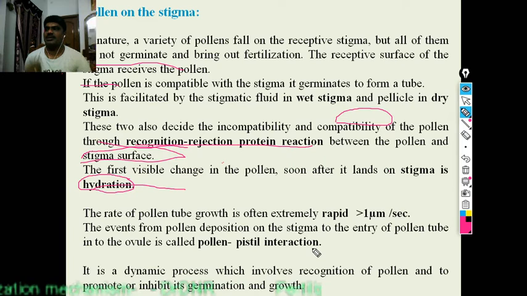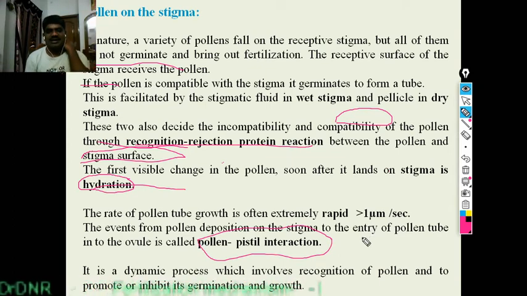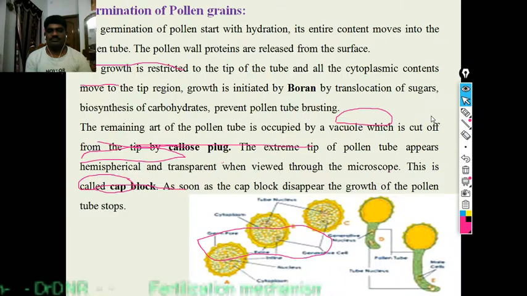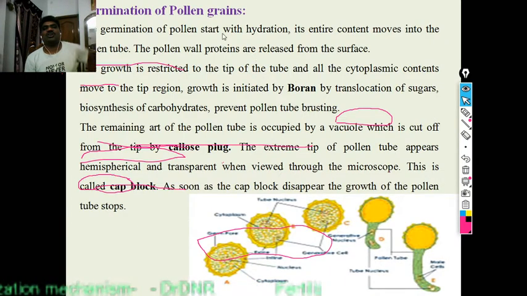The promotion or inhibition of the growth depends on pollen and pistil interaction. Pollen and pistil interaction is the main cause of whether it germinates or degenerates. Next is germination of pollen grain. Germination of pollen starts with the hydration.